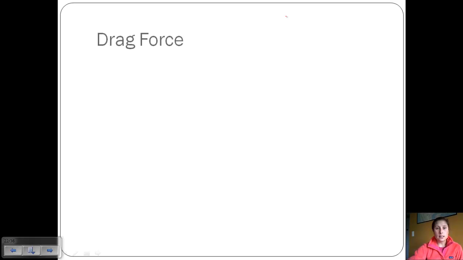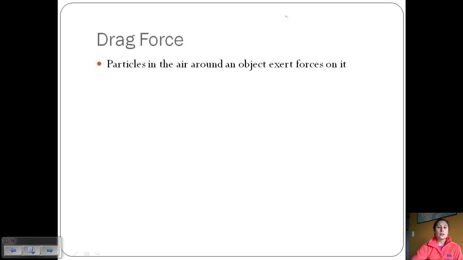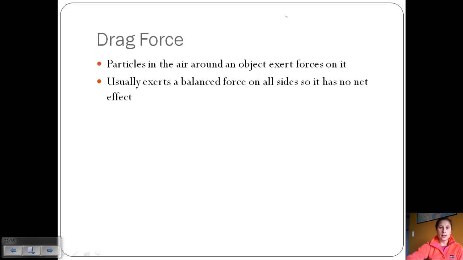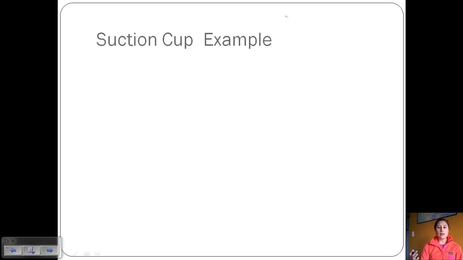Okay, now something else that comes into play here is what's called drag force. And so these are particles in the air that are all around the object that exert forces on the object. And usually, these particles exert a balanced force on all sides, so there really is no net effect. Like in daily life, you wouldn't experience a drag force unless it was really windy or something.